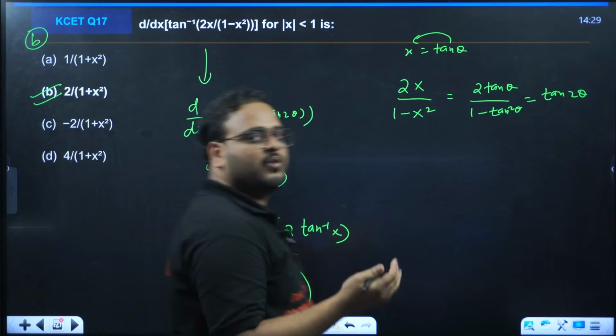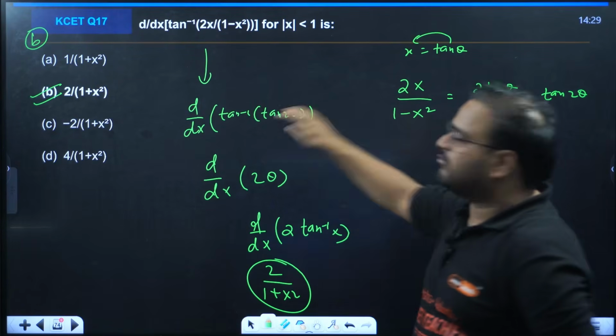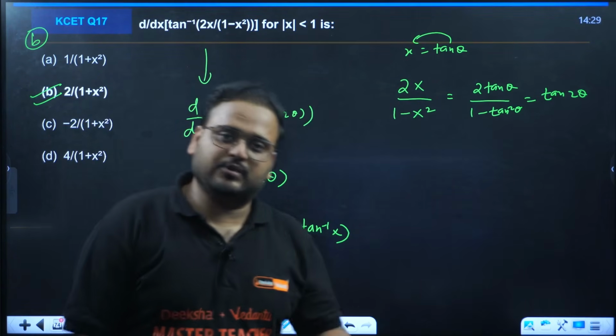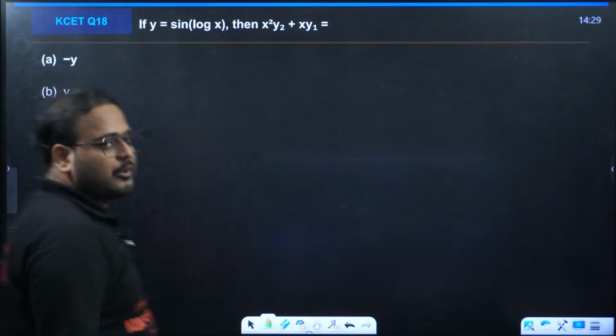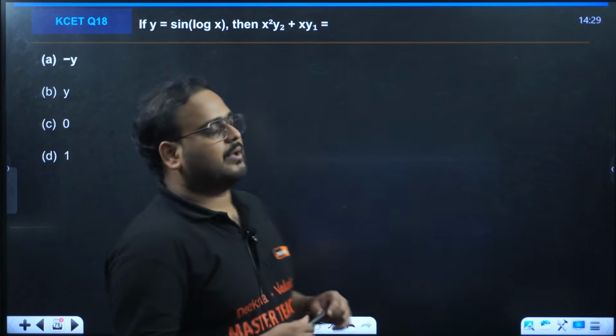Why am I going faster over here? Because I've done these questions in a different way or different type of form in the previous problems of MCQs in board style or subjective questions. That's why I'm going faster over here. But I request you to please remember these forms. They're very important in nature.